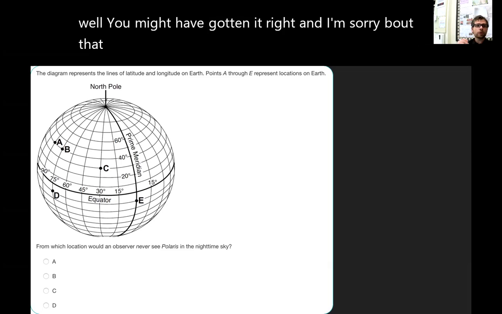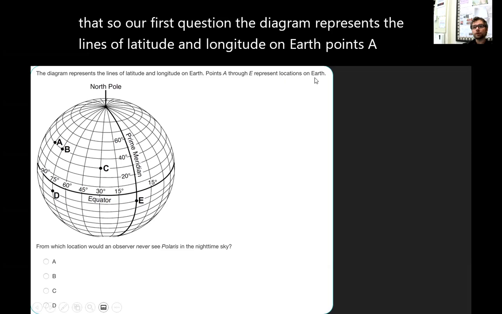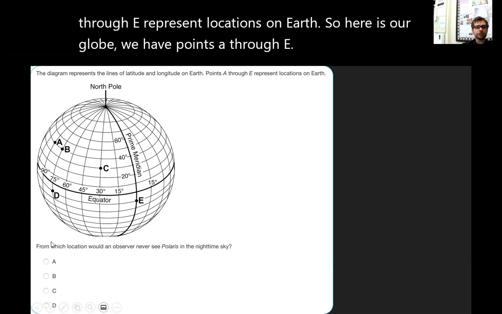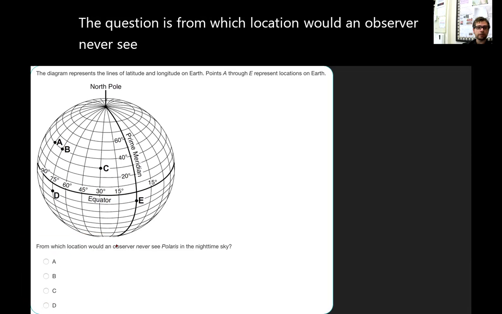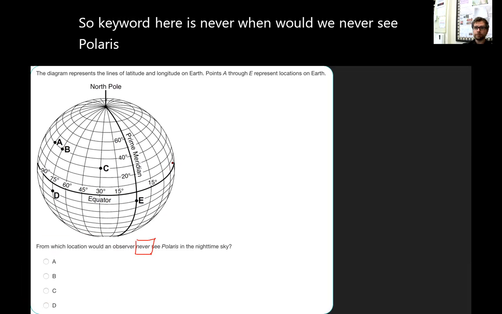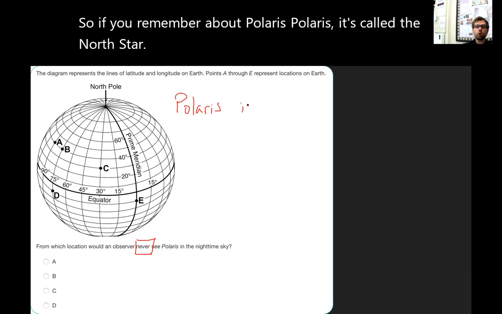Okay. So our first question, the diagram represents the lines of latitude and longitude on Earth. Points A through E represent locations on Earth. So here is our globe. We have points A through E. The question is, from which location would an observer never see Polaris in the nighttime sky? So keyword here is never. When would we never see Polaris? So if you remember about Polaris, it's called the North Star, and Polaris is only visible